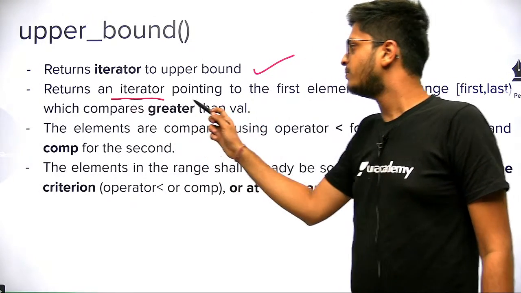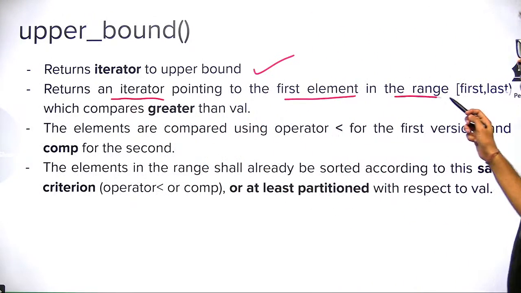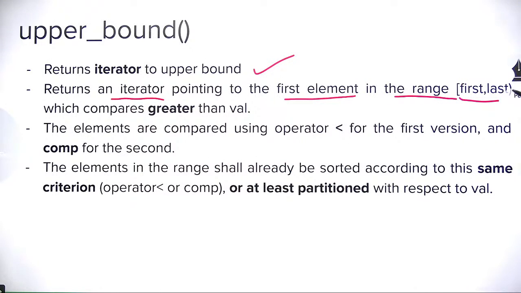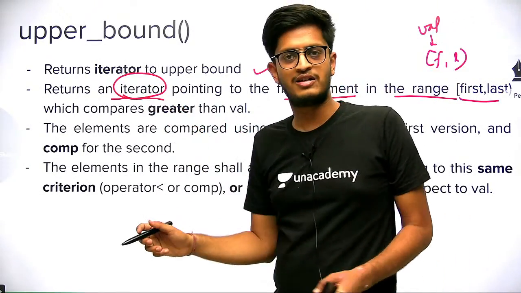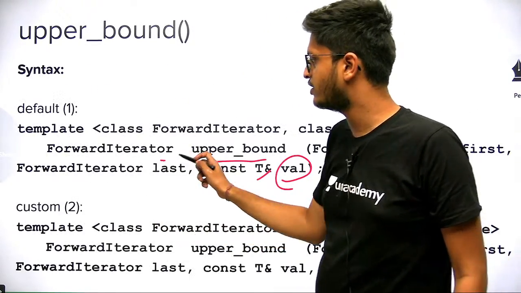It returns an iterator pointing to the first element in the range first to last, where last is not included. It will search the value in this iterator range and return an iterator only.